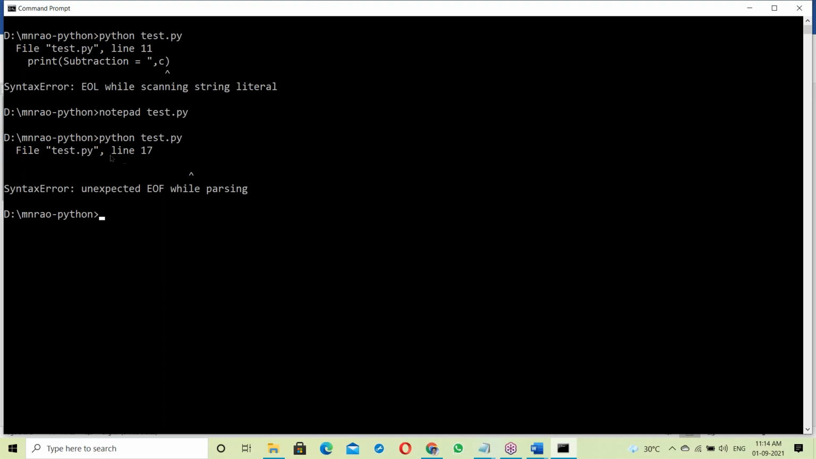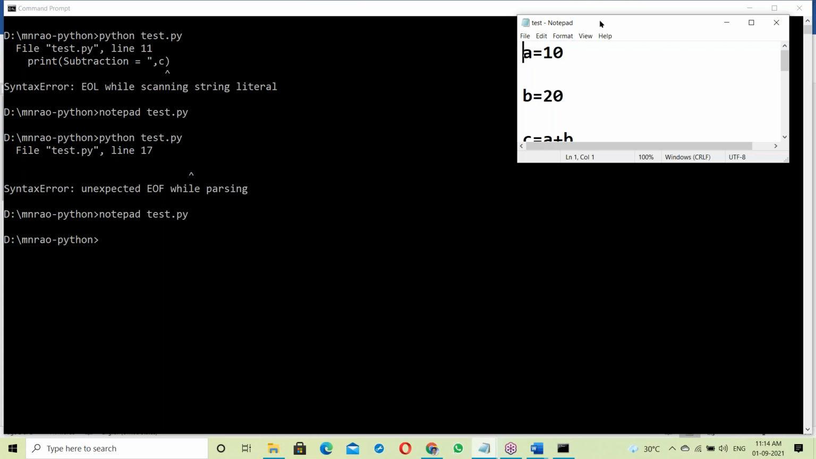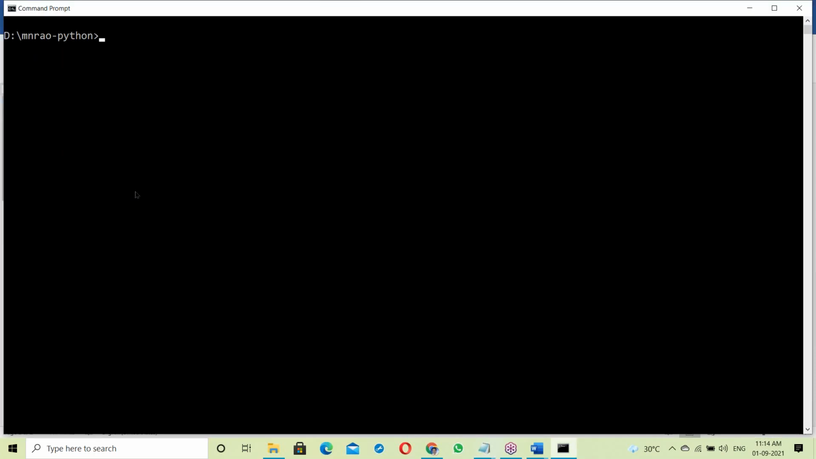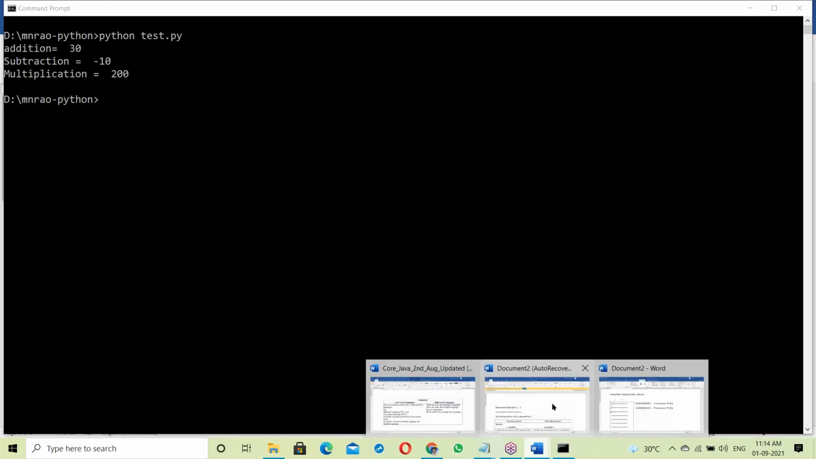Again, see. Now an error on the 70th line. So it goes line by line like this. Any error comes, it simply stops here. It shows only one error. This is about the interpreter.